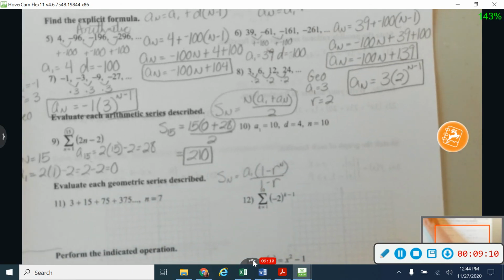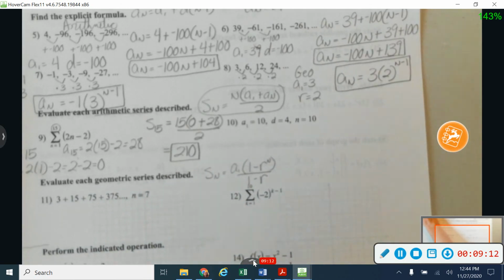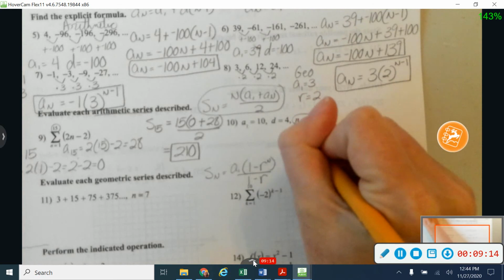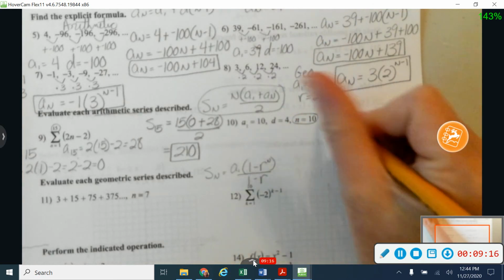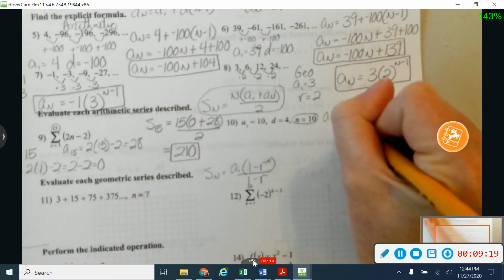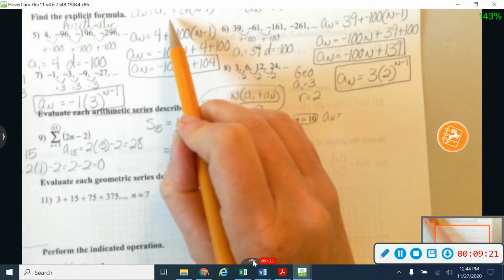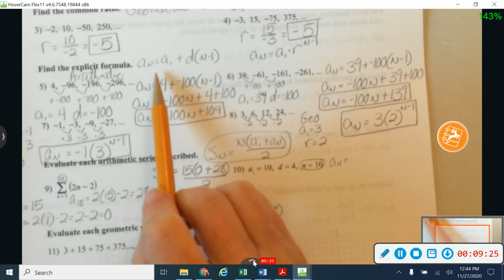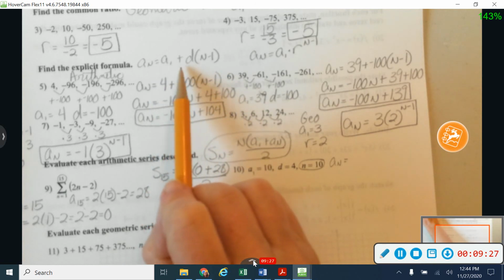Okay, on number 10, they didn't give me a formula to work with here, so I do know that my n value is 10, but I need to go find a sub n. So to find a sub n, I'm going to jump back up here to this arithmetic formula of my explicit formulas up here. So this one, remember, was arithmetic.